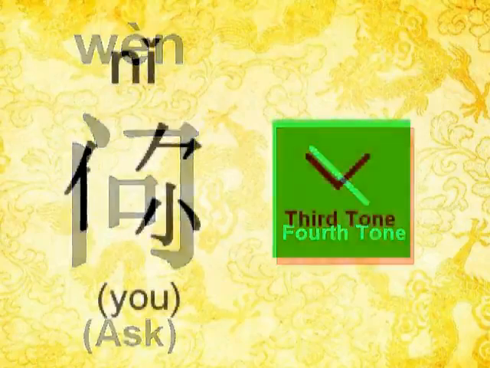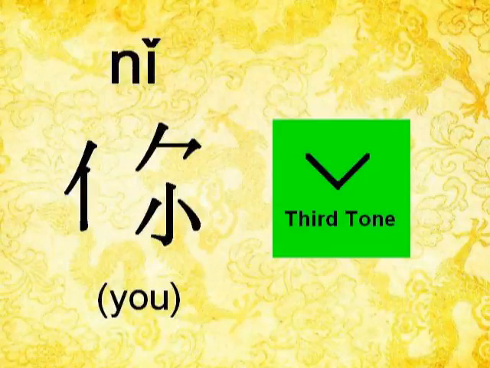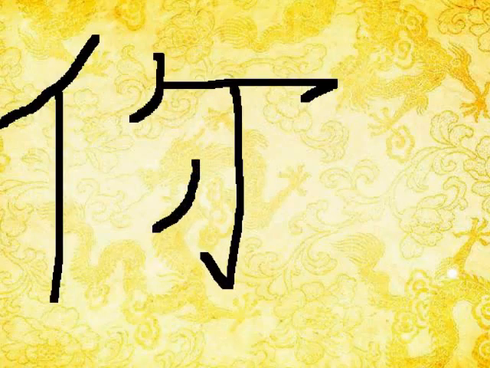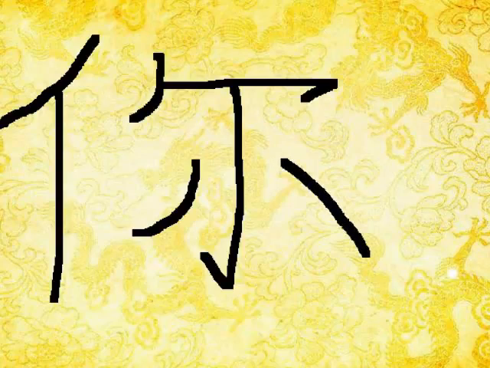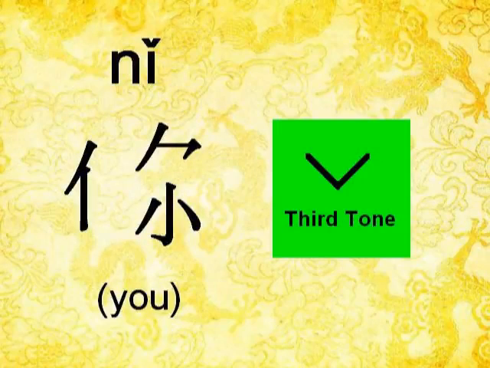So let's have a look at the next character, 你, which again is a left and right structure. You can see in the demonstration that it goes from left to right, up to down. And the pinyin is ni.